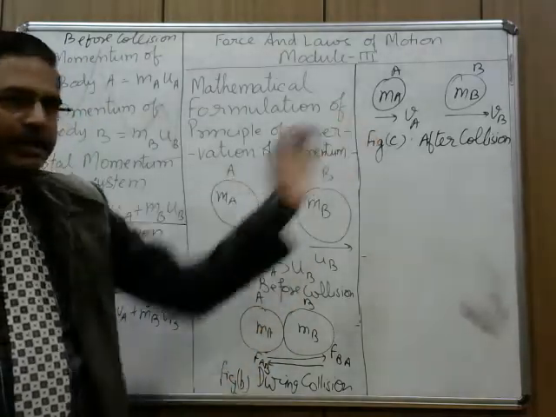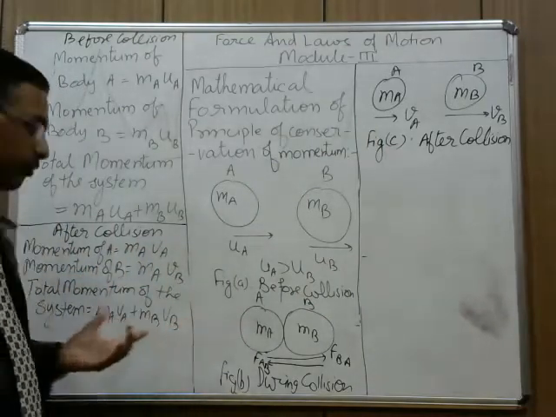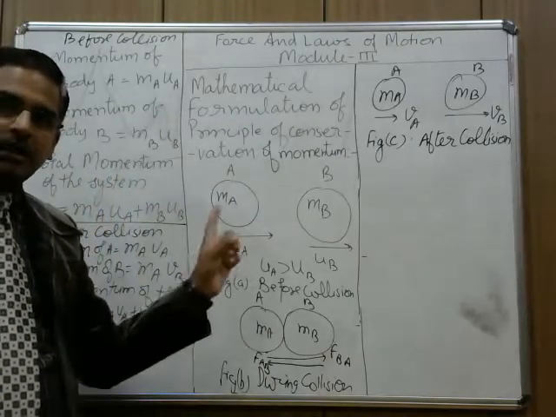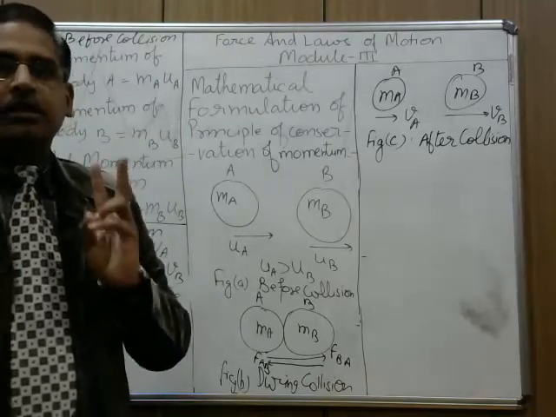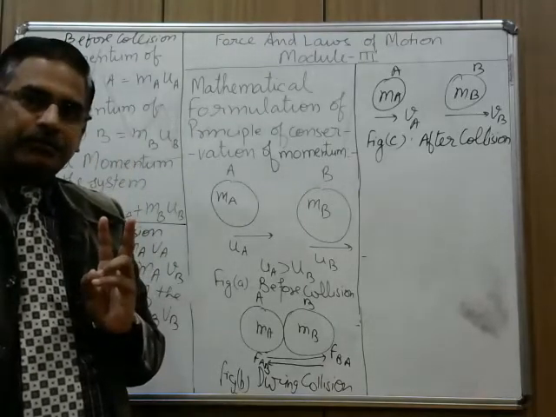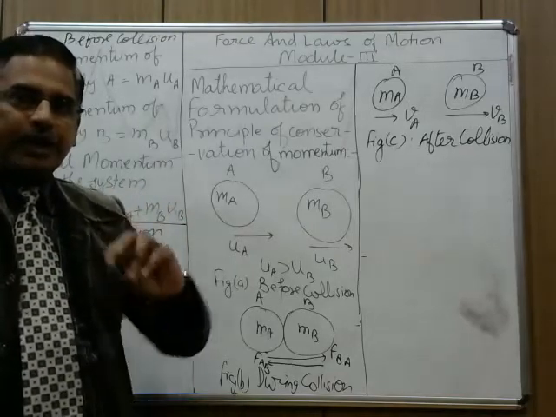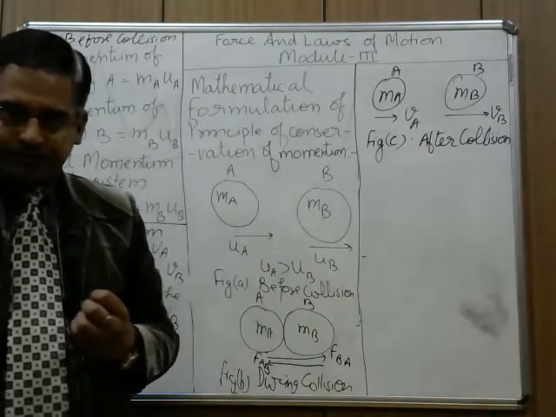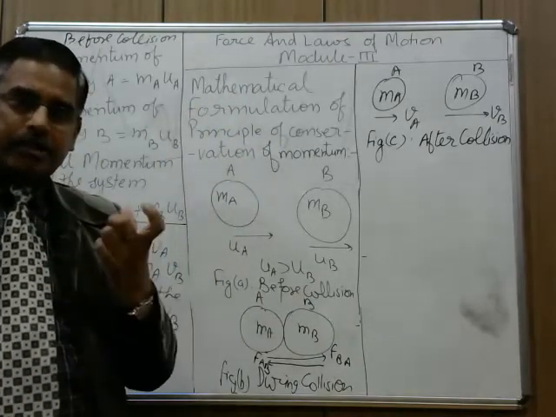Now after collision, again I have written after collision momentum of body A, B, then I have calculated the total momentum of the system, not of the body. It is a system which is containing two bodies. Therefore, it is the example of isolated system. So we are going to discuss the principle of conservation of momentum mathematically by considering an isolated system of two bodies.